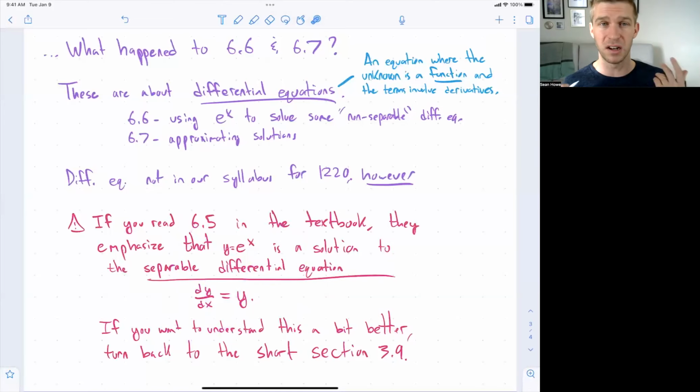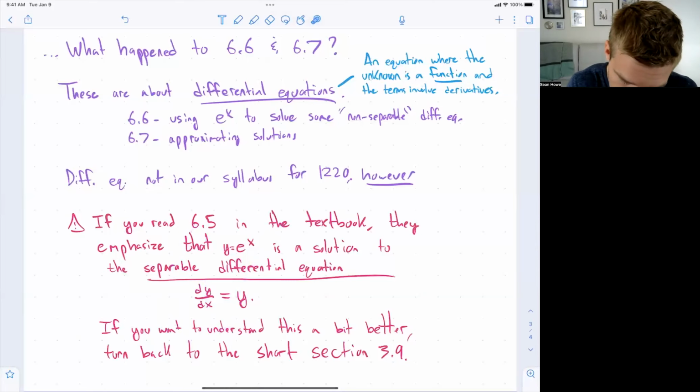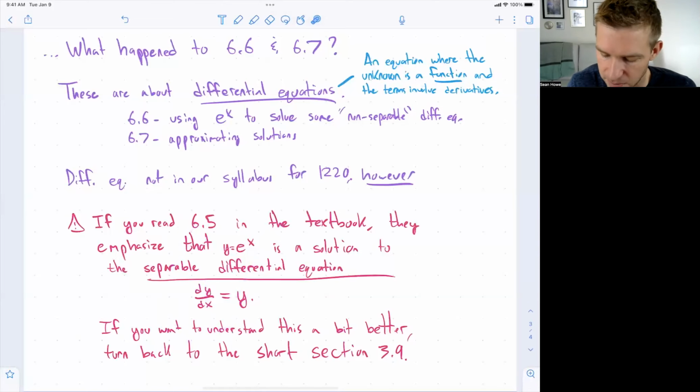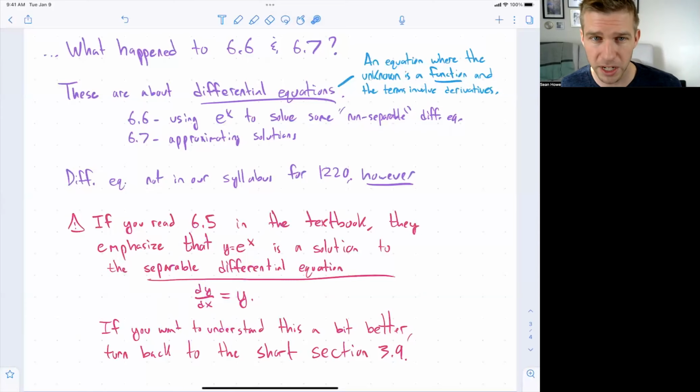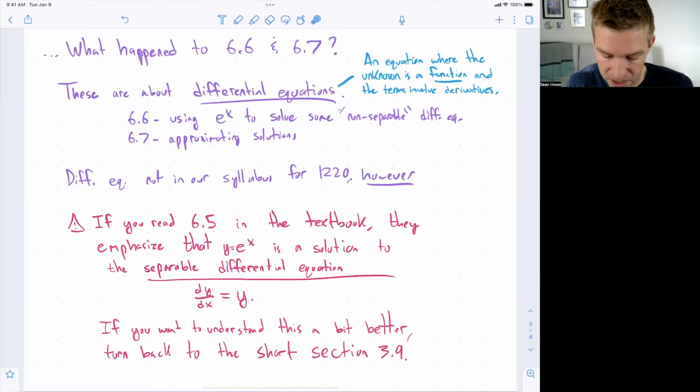You probably encounter these at least informally, maybe already in 1210 or an earlier calculus class, but we explicitly skip this material in the calculus sequence typically. So what's in these particular sections? Well, 6.6 is about using the exponential function to solve some specific types of non-separable differential equations. Depending on which calculus section you took, you may or may not have seen separable differential equations before. But 6.6 is really just a technique for solving a certain type of differential equation. Again, this is not something we're doing in this class, so you don't need to know this.